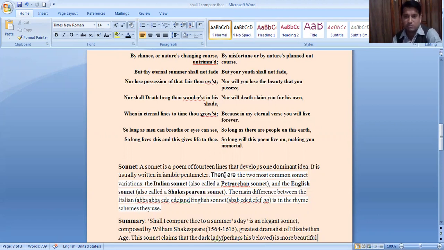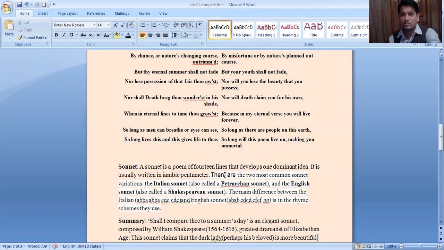The main differences between the Italian and English sonnets are about their rhyming scheme. The rhyming scheme of the Italian sonnet is A, B, B, A, A, B, B, A, C, D, E, C, D, whereas the rhyme scheme of the Shakespearean, or English, sonnet is A, B, A, B, C, D, C, D, E, F, E, F, G, G.